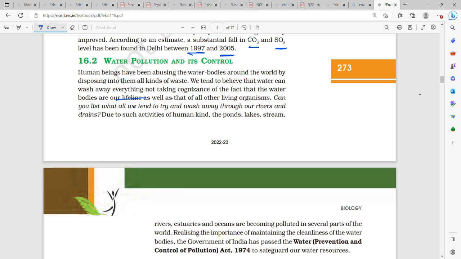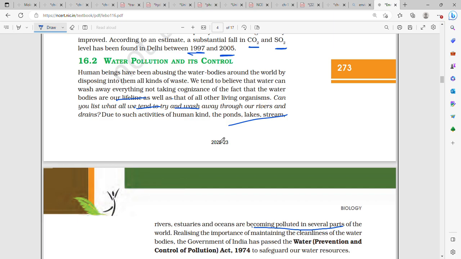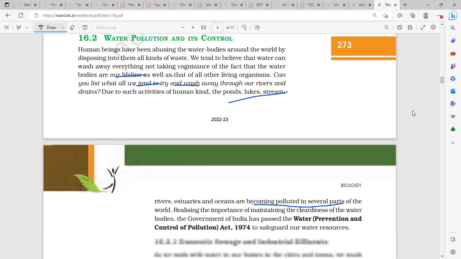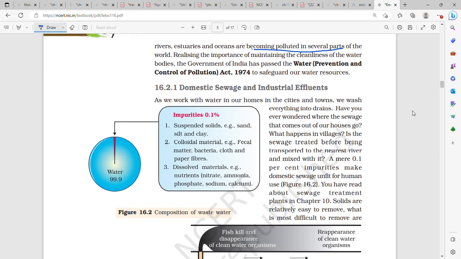We put flowers, and even a lot of things, basically trash, into water. Due to such activities of humankind, ponds, lakes, streams, rivers, estuaries and oceans are becoming polluted in several parts of the world. Realizing the importance of maintaining the cleanliness of water bodies, the Government of India passed the Water Prevention and Control of Pollution Act in 1974.